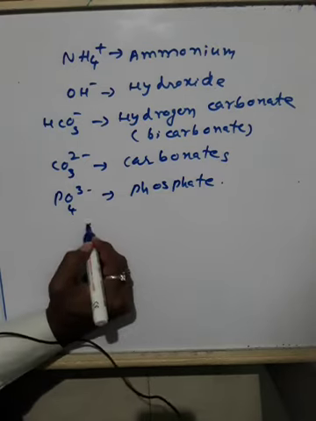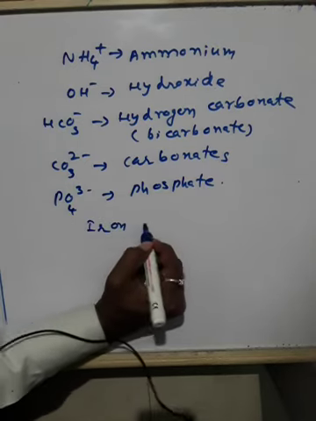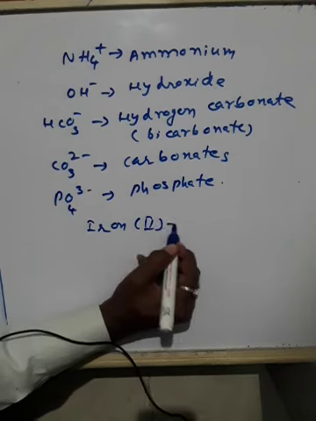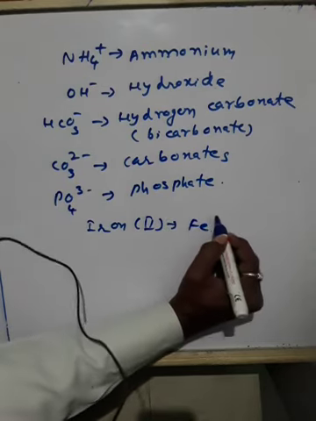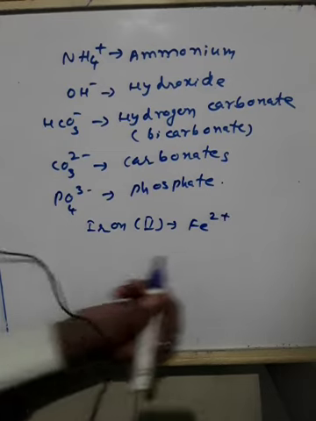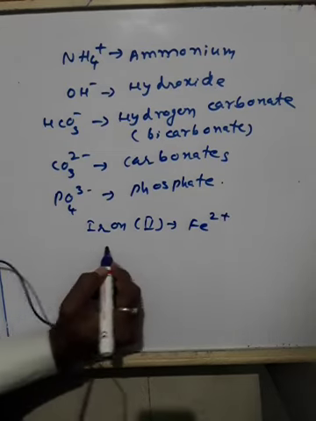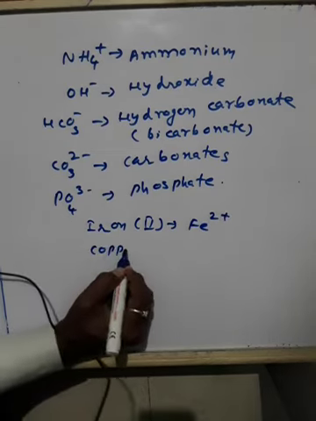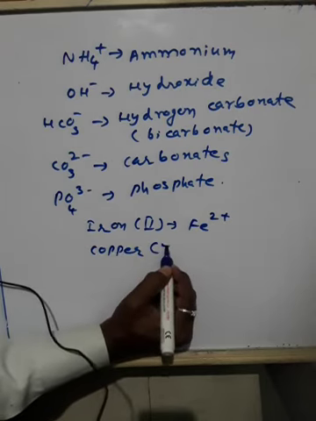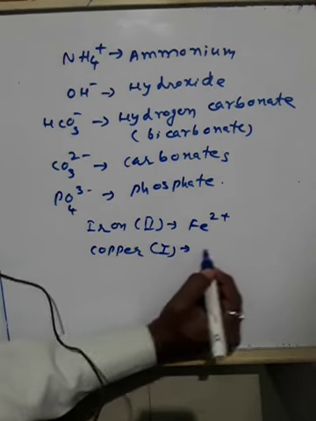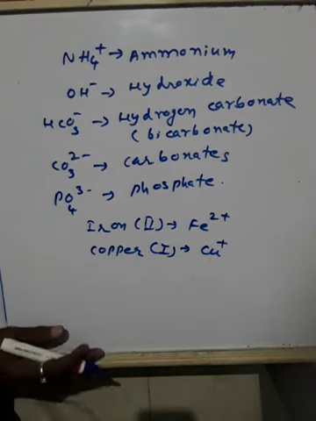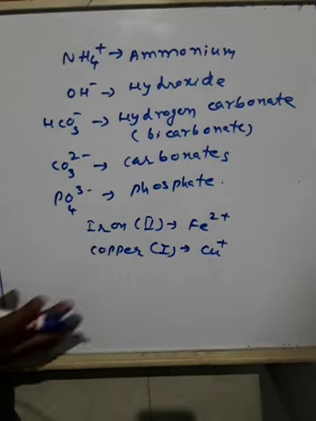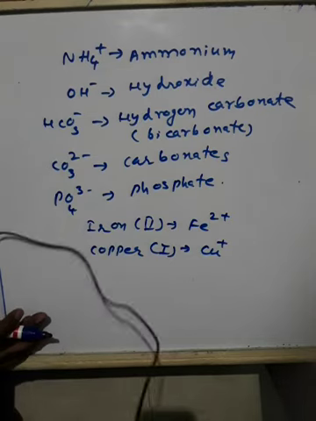For example, iron is given with Roman numeral 2 in brackets, which indicates iron's valence is plus 2. If I write copper Roman 1, it shows copper's valence is plus 1.